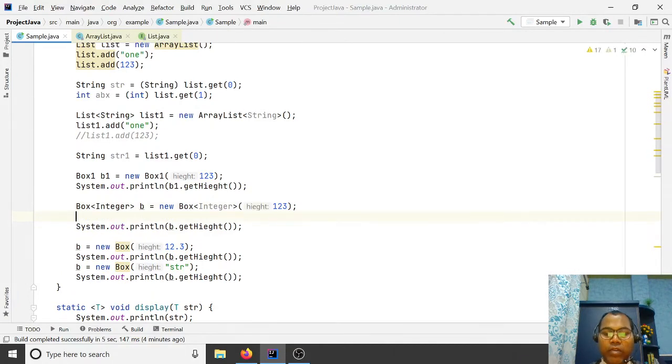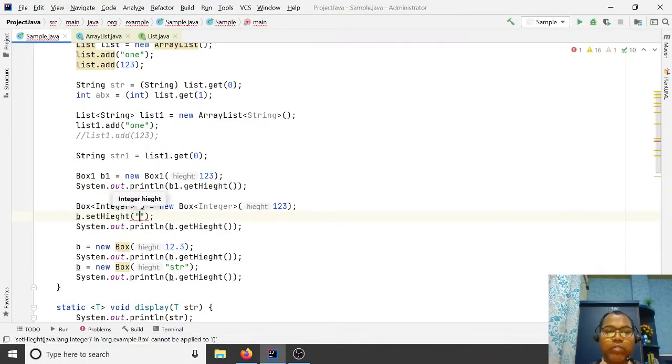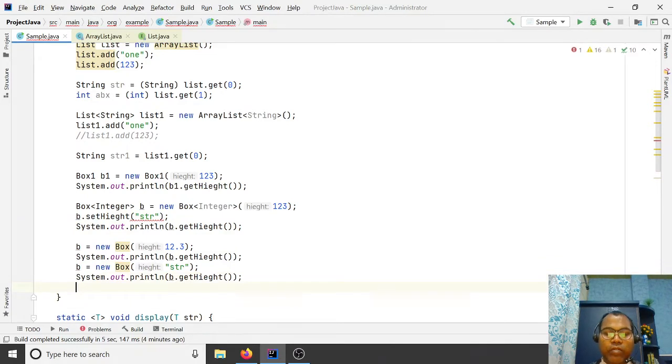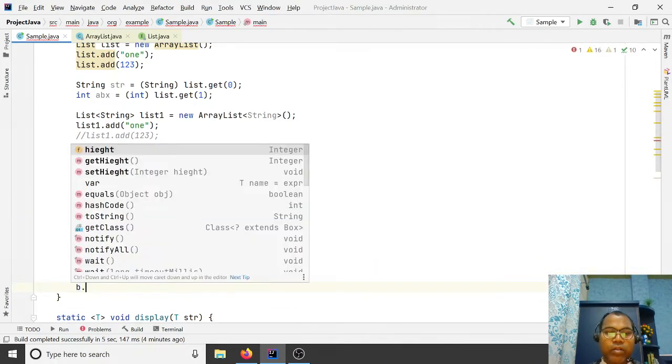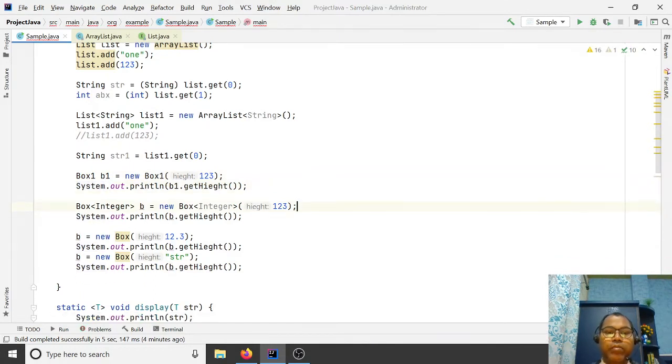Let's say you are trying to call b.set and you try to set a string. It is not allowed. So only the Integer part is allowed.